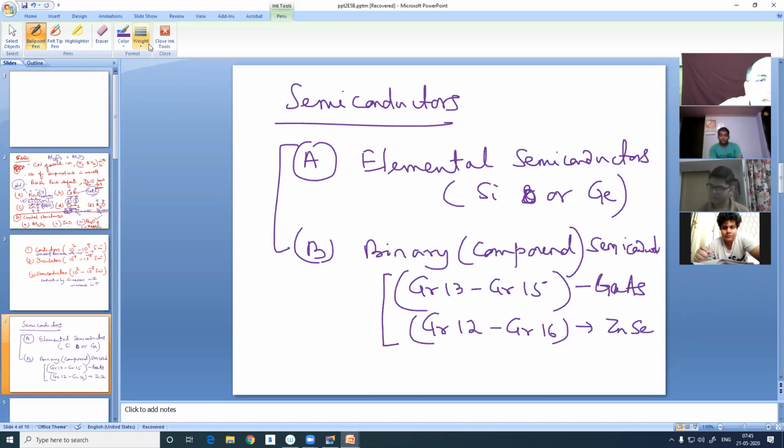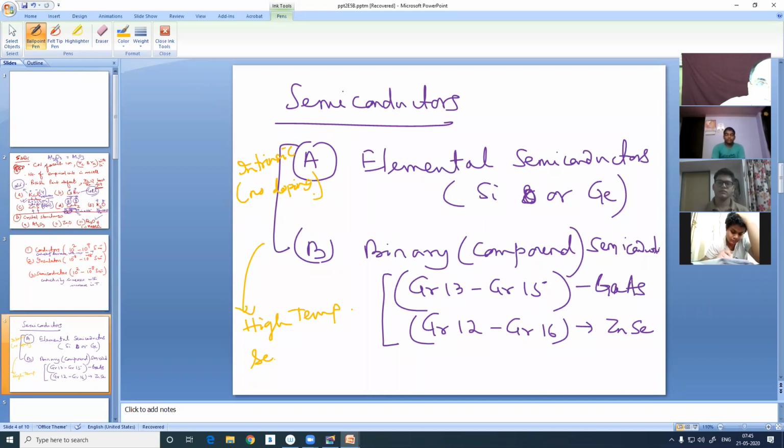So these are binary semiconductors. So all these two are intrinsic. Intrinsic means no doping. They are also called high temperature semiconductors. They only conduct to some extent, I mean, become semiconductors only when the band gap is traversed by raising temperature. So they are not used as such. It's only for the sake of theory.